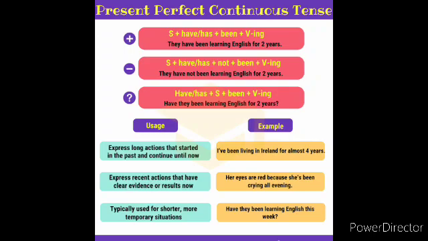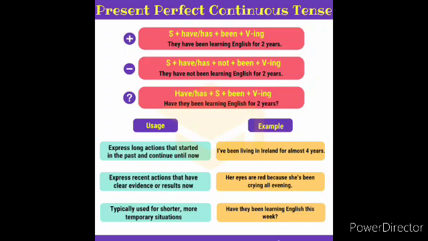See the usage and examples for present perfect continuous tense, children. Usage 1: express a long action that started in the past and continues till now. The second usage is to express a recent action that has clear evidence or results now. The third usage is typically for shorter, more temporary situations. So these are the usages of present perfect continuous tense, children.